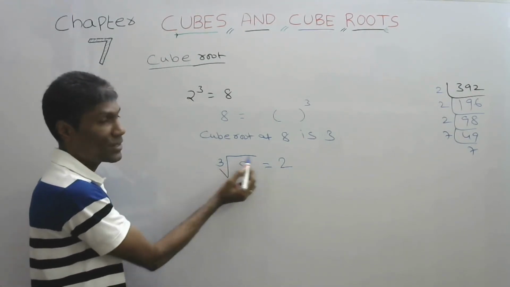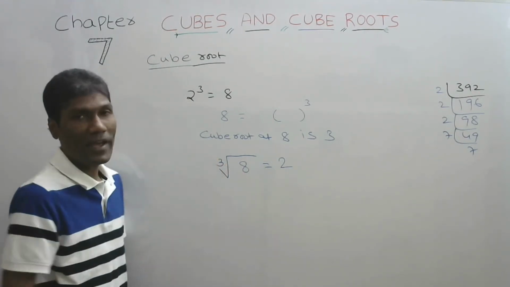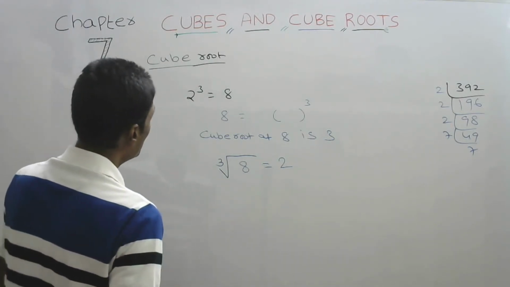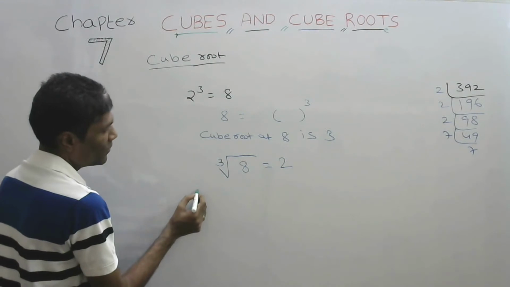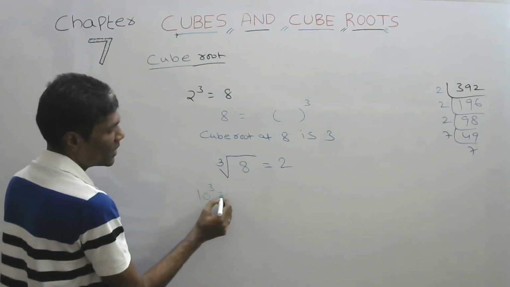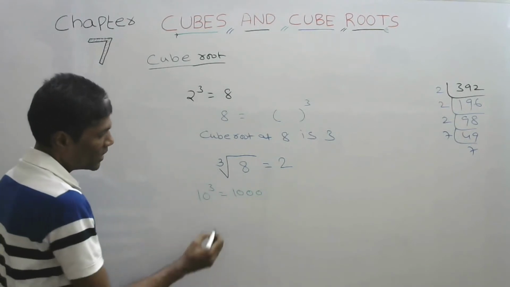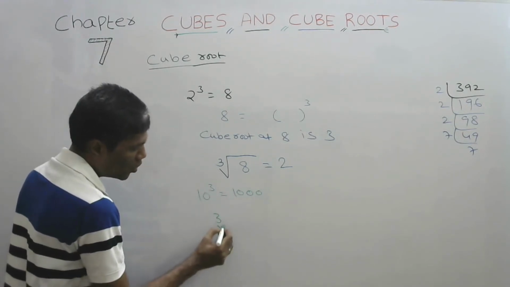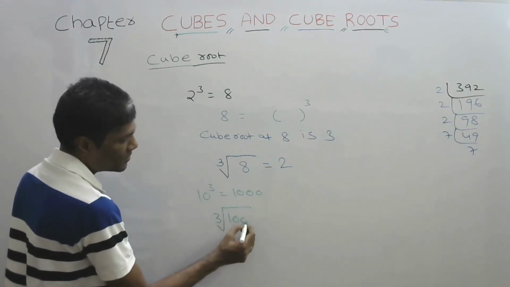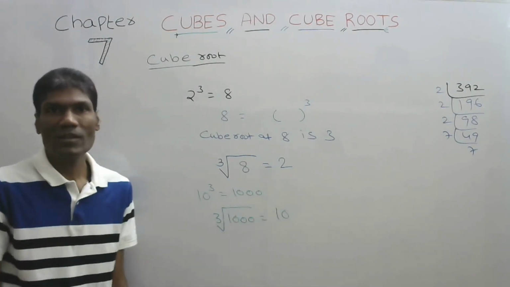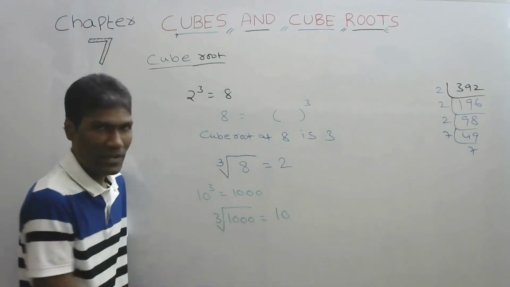This is the symbol for the cube root of 8. Let us see one more example. Say we have 10 cubed equals 1000. So what is the cube root of 1000? 10. The cube root of 1000 is 10.